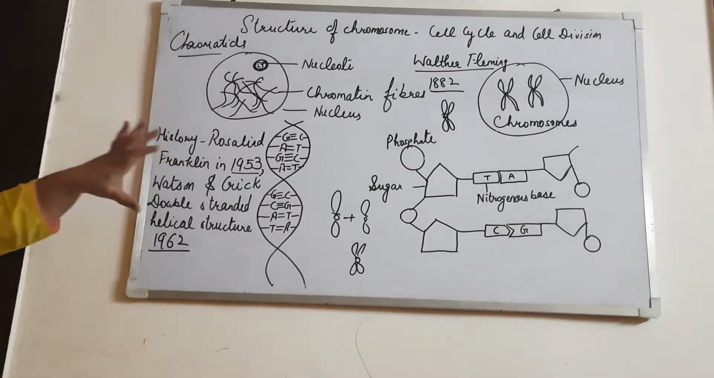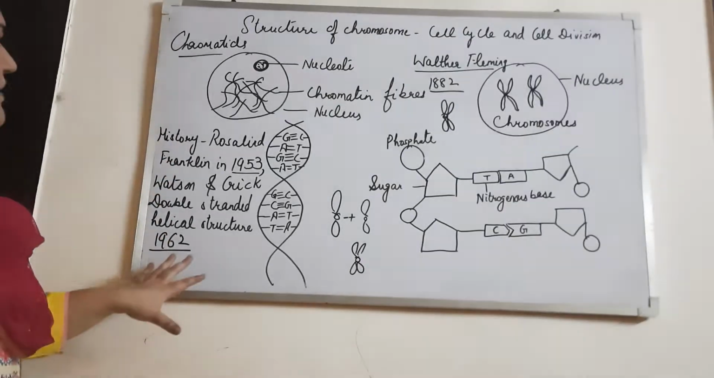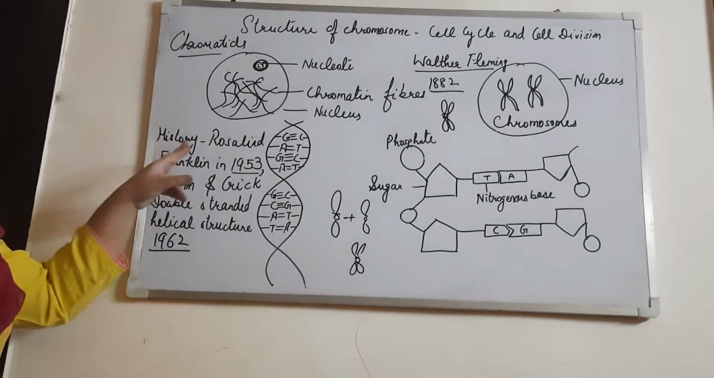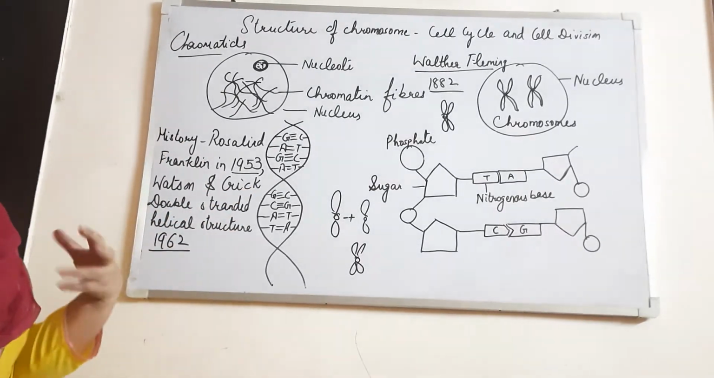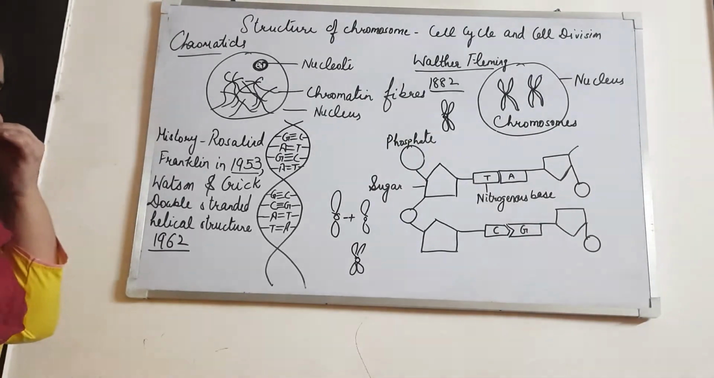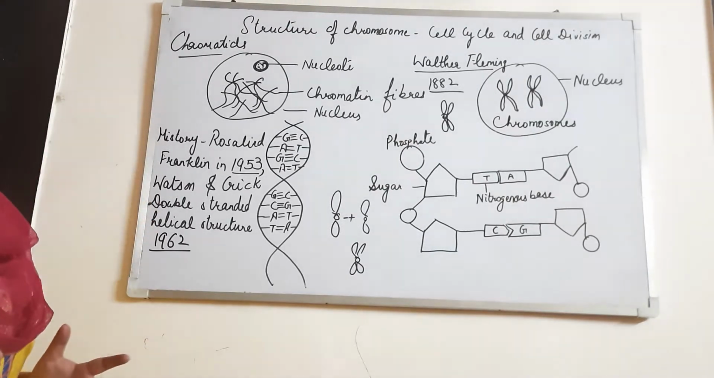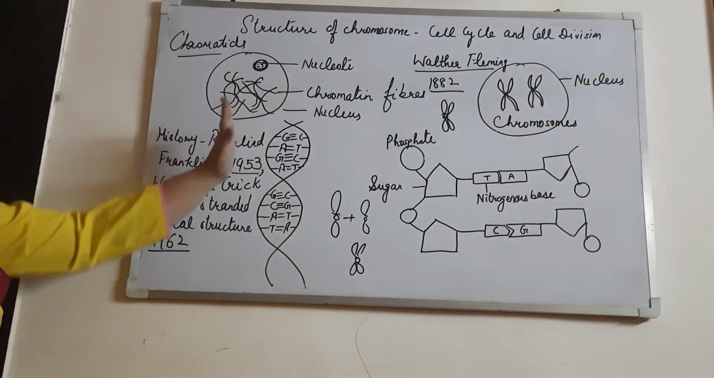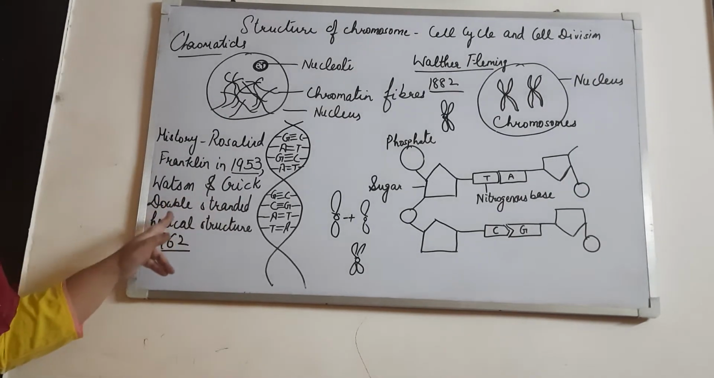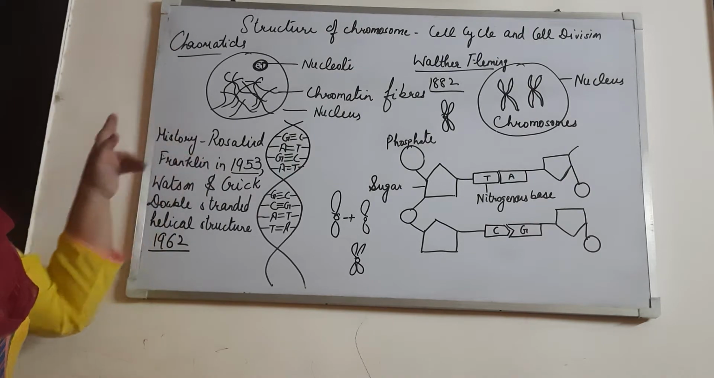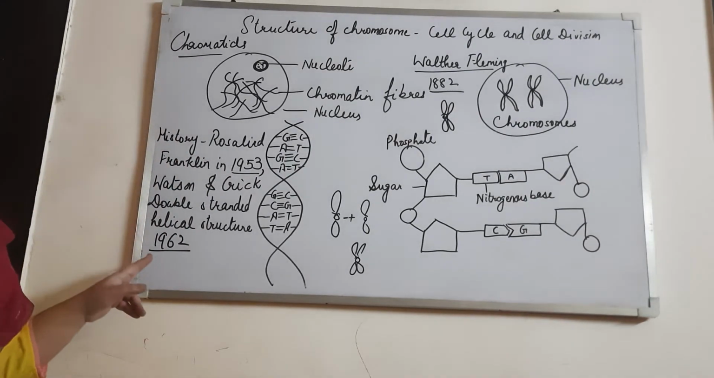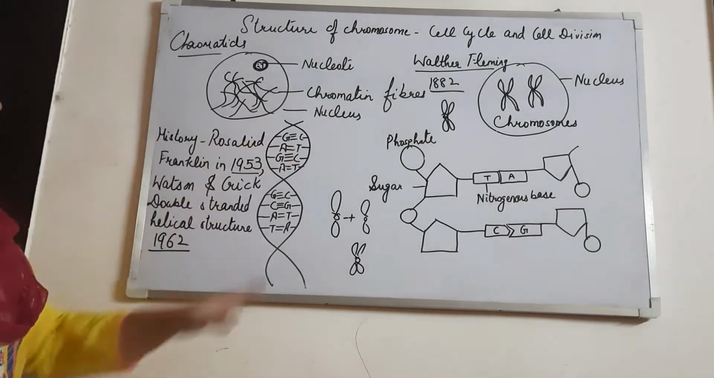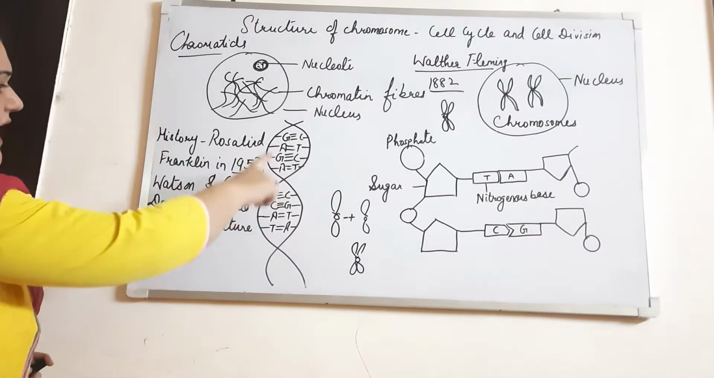Now let's look at a little bit of history of the DNA, because we are going to study DNA first. First of all, Rosalind Franklin in 1953 studied a little bit of the structure of DNA. After that, a proper model of DNA was found by Watson and Crick, and they named the DNA model the double stranded helical structure. For this model, they were awarded the Nobel Prize in the year 1962.